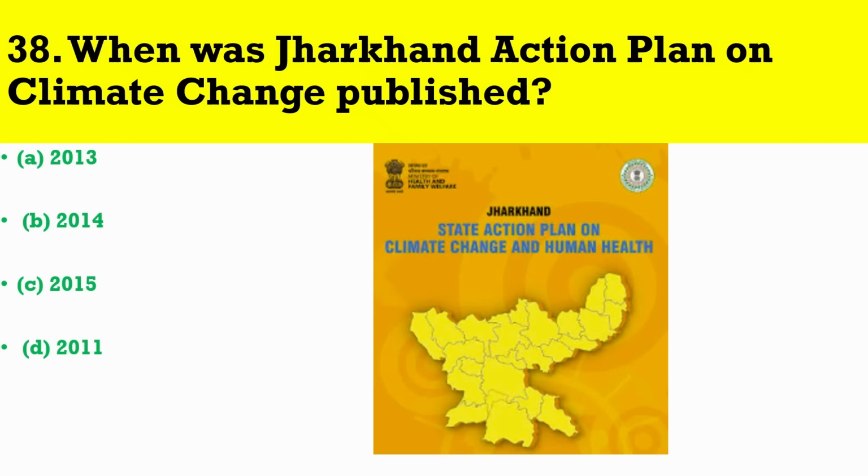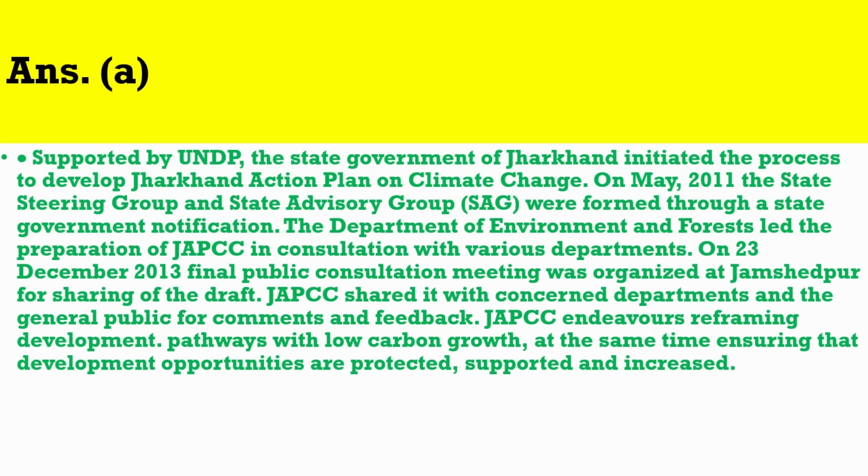Question number 38. When was Jharkhand Action Plan on Climate Change published? The correct answer is A. Supported by UNDP, the state government of Jharkhand initiated the process to develop Jharkhand Action Plan on Climate Change. On May 2011, the State Steering Group and State Advisory Group, SAG, were formed through a state government notification. The Department of Environment and Forests led the preparation of JAPCC in consultation with various departments.